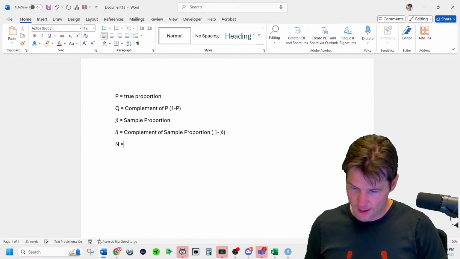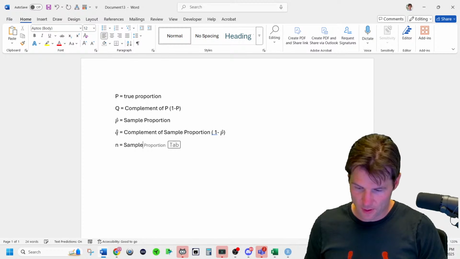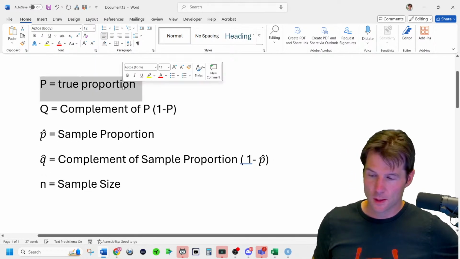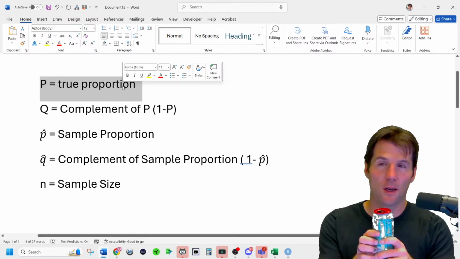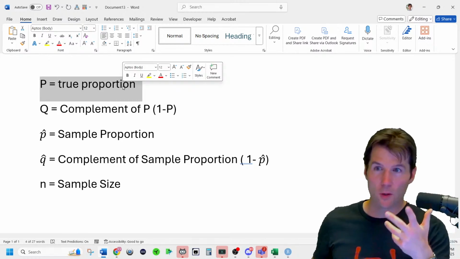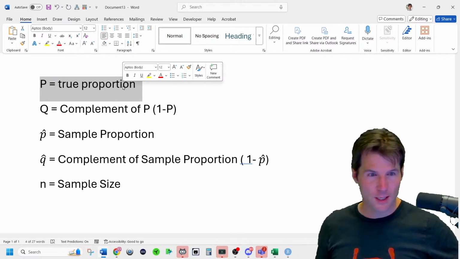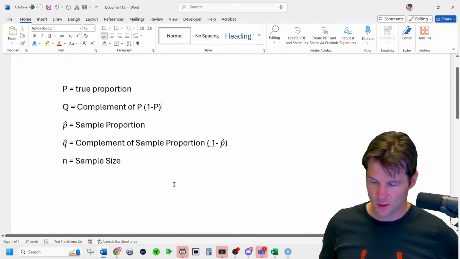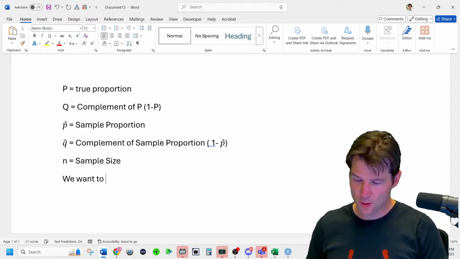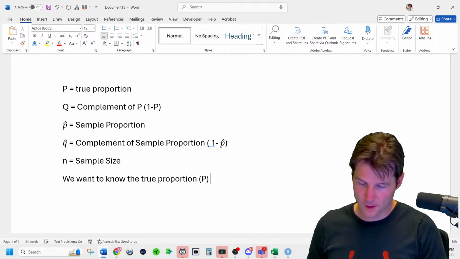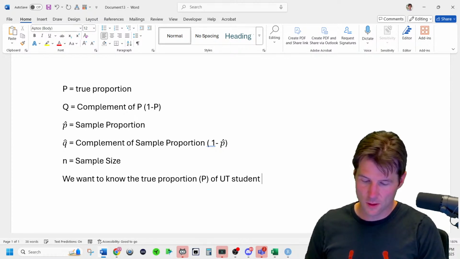And then N is lowercase n, the sample size. Very important things to know right here. So we want to know what percent of students will get into law school. Now, we don't know the truth from UT. So let's do an example question right here. We want to know the true proportion, so that'd be P, of UT students who get into law school.